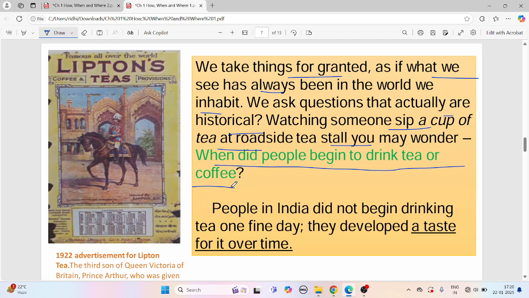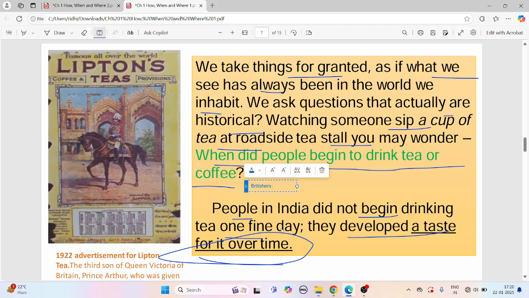When was this invented? When was this discovered? How did people travel before? You yourself ask these questions. People in India did not begin drinking tea one fine day, they developed a taste for it over time. Now, an important note over here,